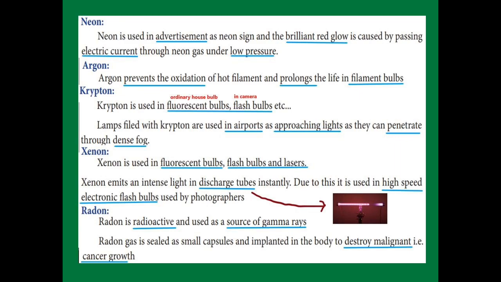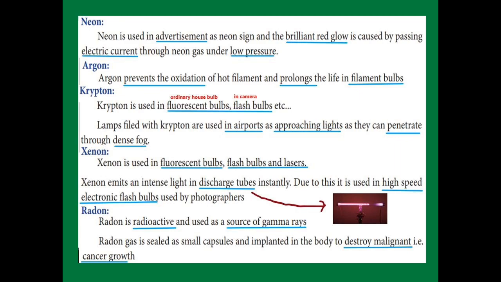Next, krypton gas, when filled in a lamp, is used as an approach light in airports because the light penetrates dense fog also. Next one, xenon. Like krypton, xenon is also used in fluorescent bulbs, flash bulbs and lasers. And xenon emits an intense light in a discharge tube instantly, so it is used in high speed electronic flash bulbs by photographers.